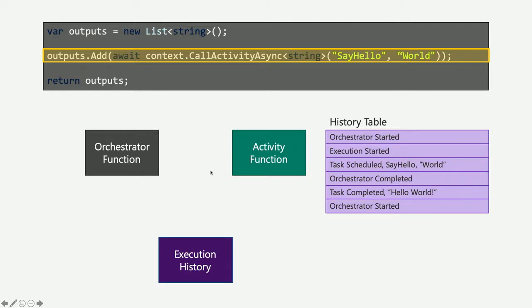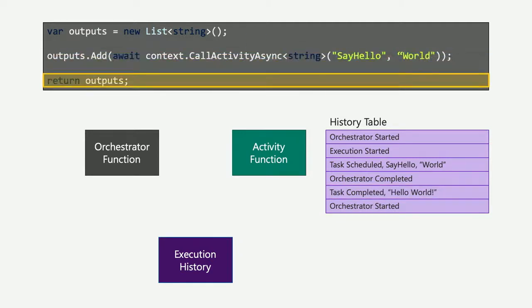And it's going to make that same check. It's going to say, hey, execution history. Have I already done this thing? Have I already said hello to the world? And in this case, I have, right? In the history table, my activity function did its work. It created its outputs, and it's like, yeah, you actually said hello to the world. The result was hello world. So then the function's like, great, I'm going to go to the next line. And in this case, the next line is just return outputs.